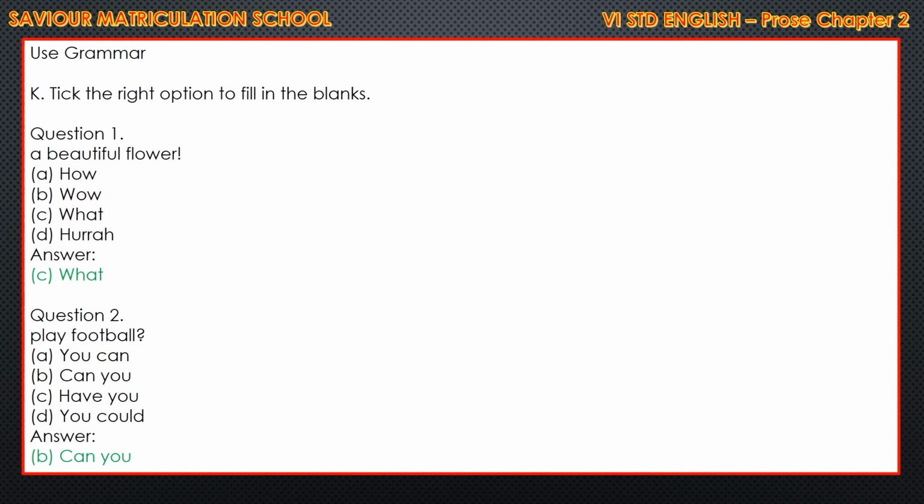Question 2. Dash play football. 4 options are given. A. You can, you, have you, D. You could. So what the answer will be, children? Can you? That is question mark is there, right? So can you play football?